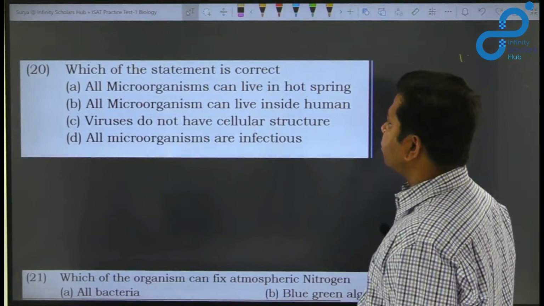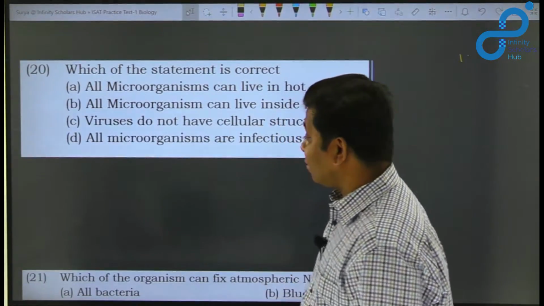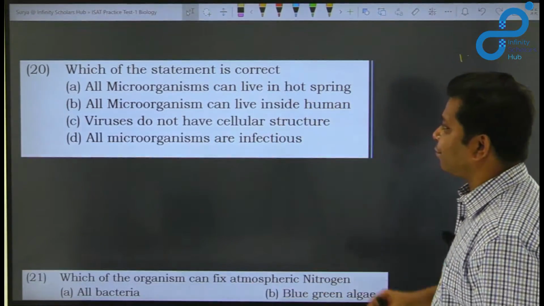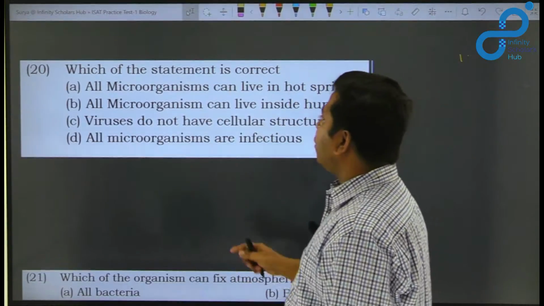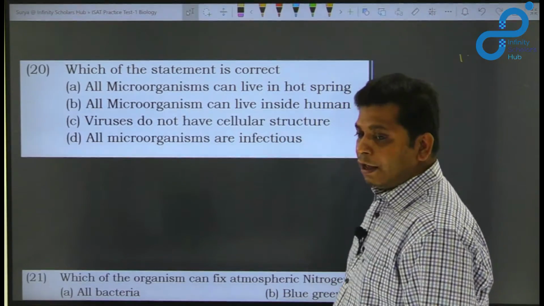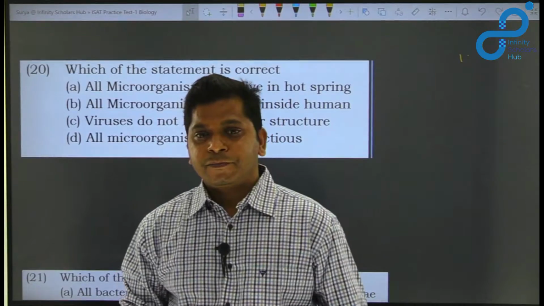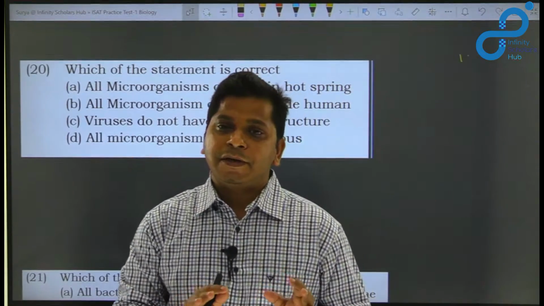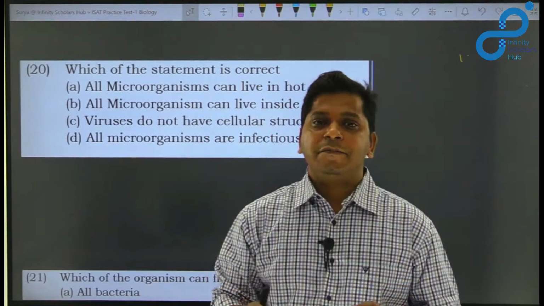Which of the statements is correct? This is a very tricky question. Let us look at the options here. All microorganisms can live in hot spring. As we know, most of the microorganisms grow in specific temperature and environmental conditions.